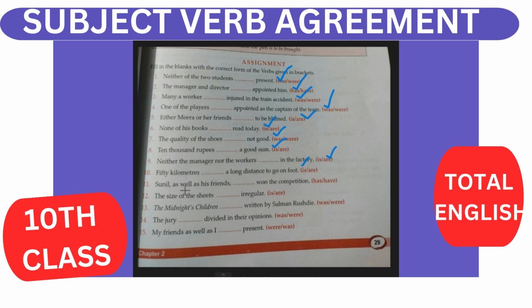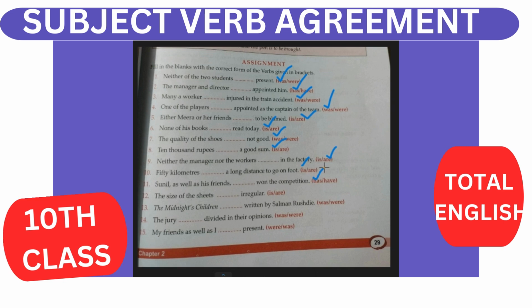Sunil as well as. As well as and with agrees with the first subject. That is Sunil. Here Sunil is given, so this is your has. First subject Sunil is given. This is singular Sunil, so this is your has.